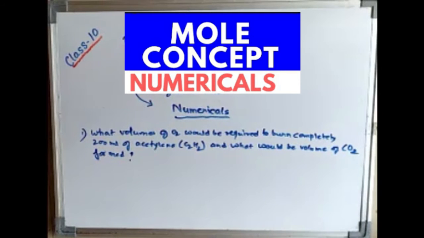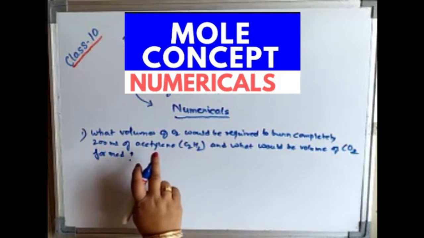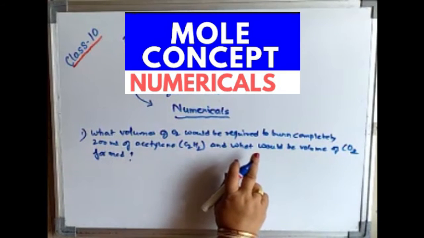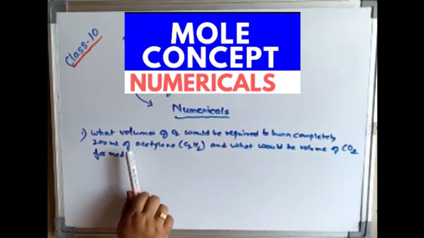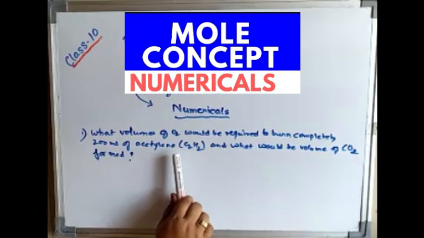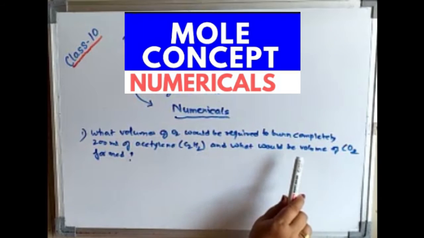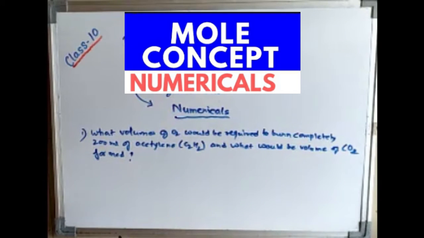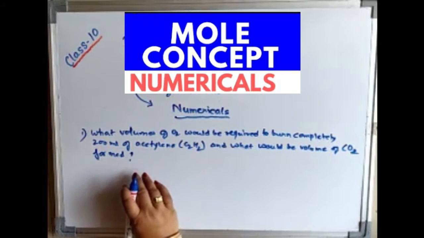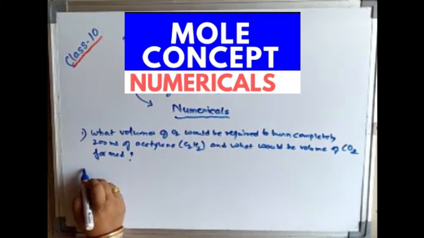Review them nicely. Now let us see what the first question tells us. What volumes of oxygen would be required to burn completely 200 milliliter of acetylene? Acetylene is C2H2. It is a hydrocarbon. And what would be the volume of carbon dioxide formed? So for this, first we have to write the balanced equation. So what is the balanced equation will be?